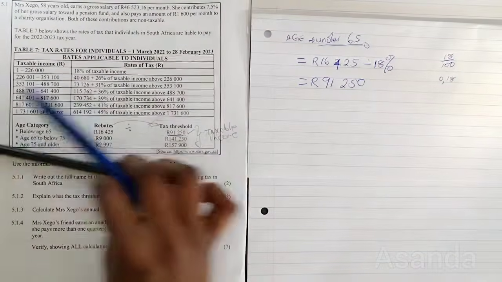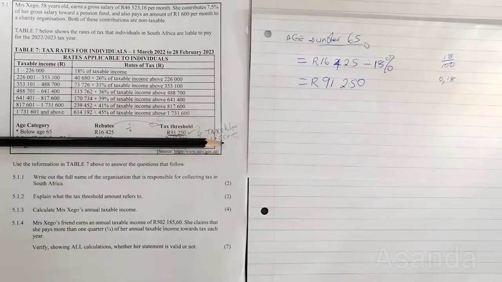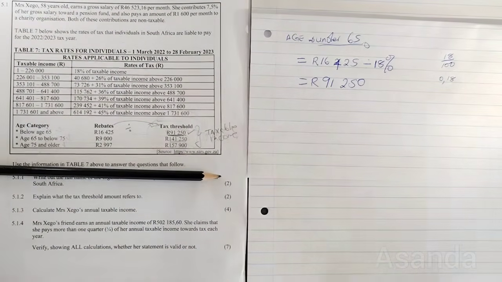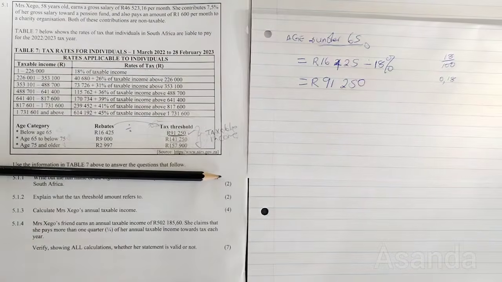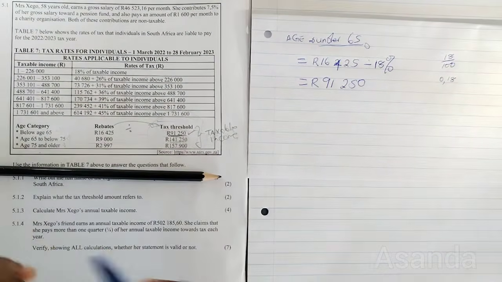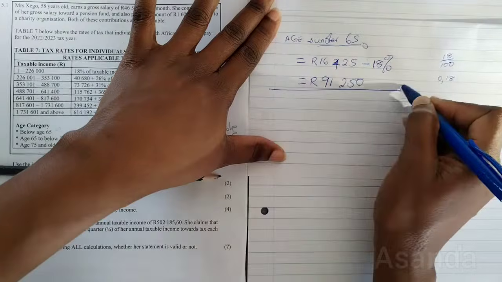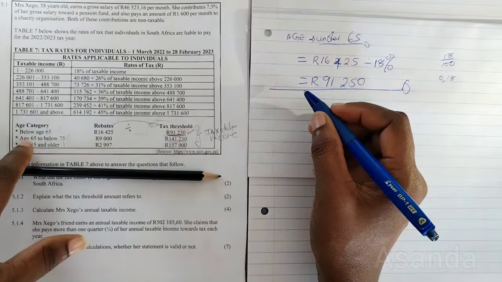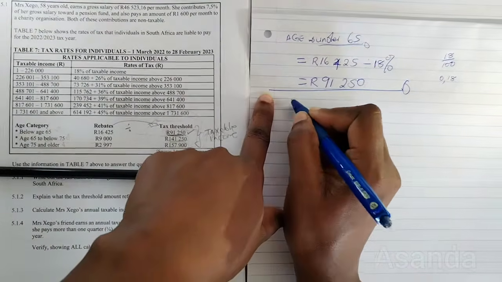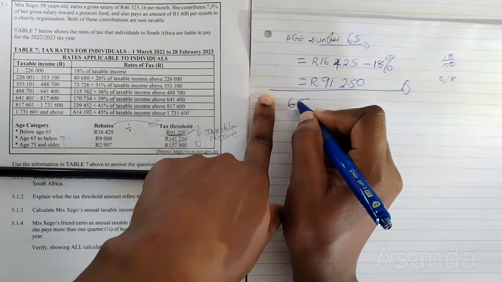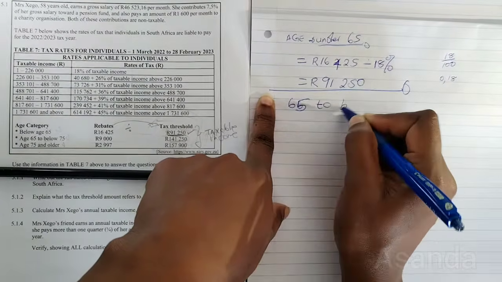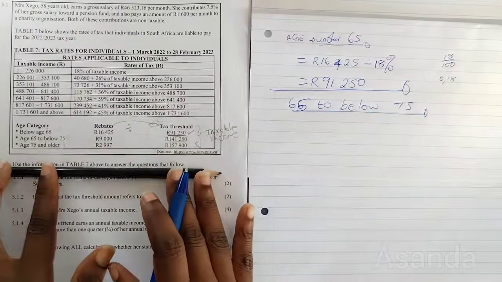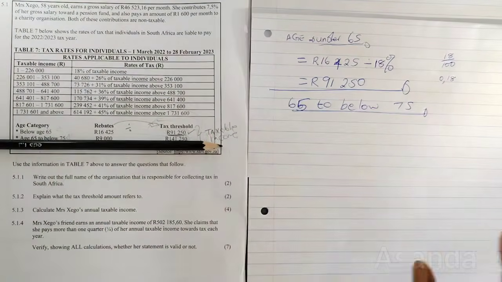Now, this is for the first part where a person is under 65. What happens if they ask for somebody who's 72 or 79? What happens then? So we're going to do the next two. For somebody who is from 65 to 74, so that would be age 65 to below 75, right? For this person, we have to go and find their rebates. What are the rebates for this person?